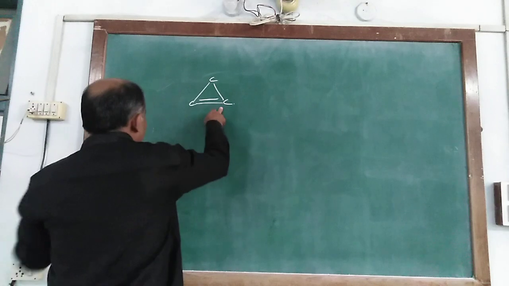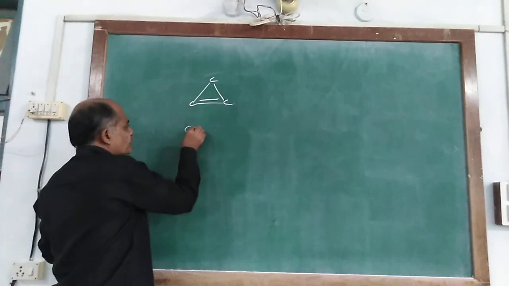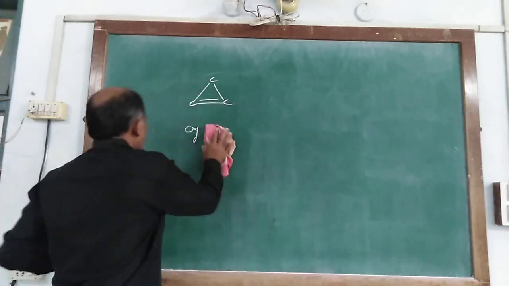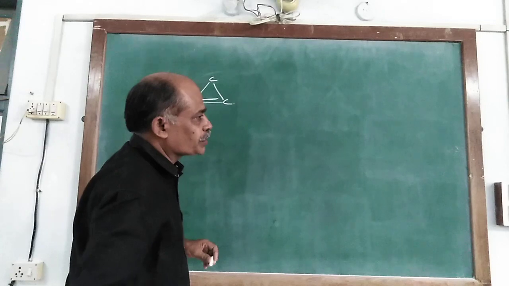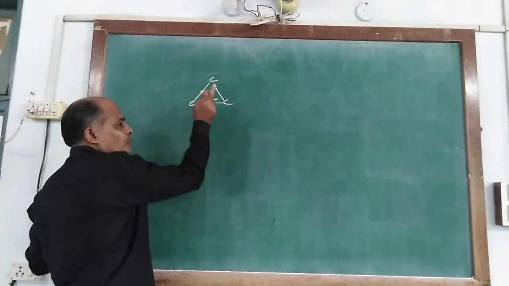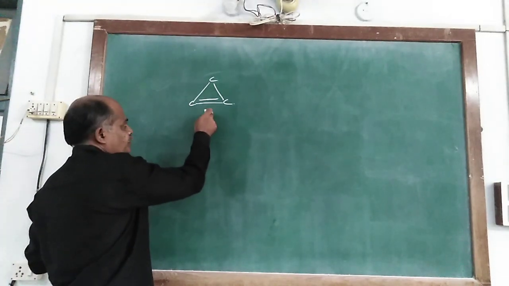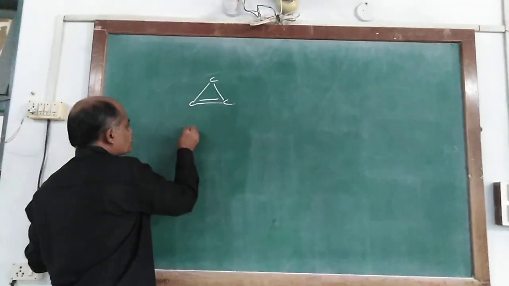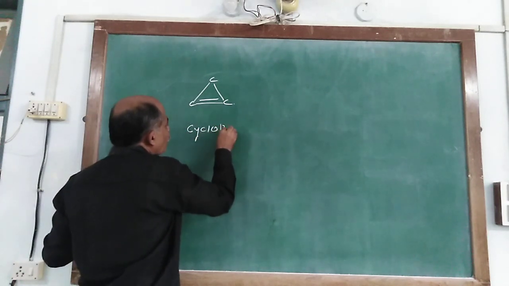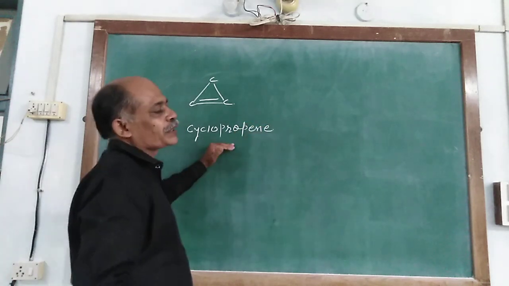So the prefix used is cyclo. And how many carbon atoms does it consist of? 3, but with one double bond. So from the alkane, ane is substituted by ene, so it is named cyclopropene. Here numbering is not necessary.